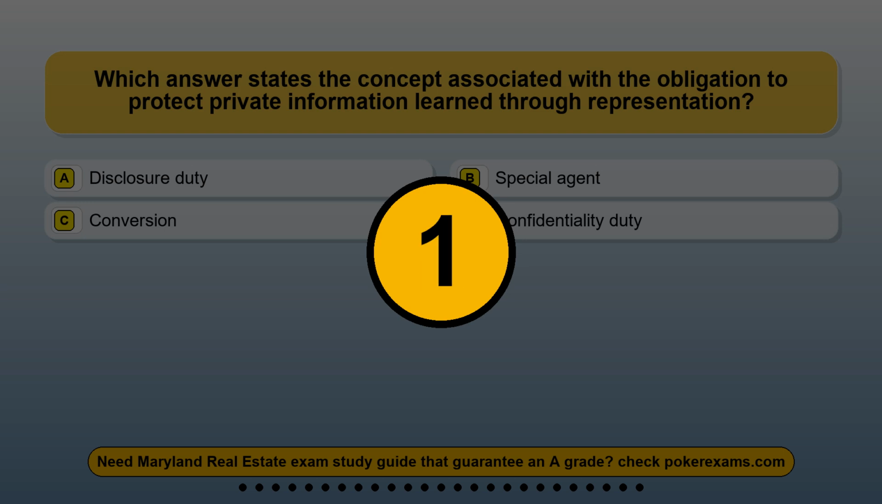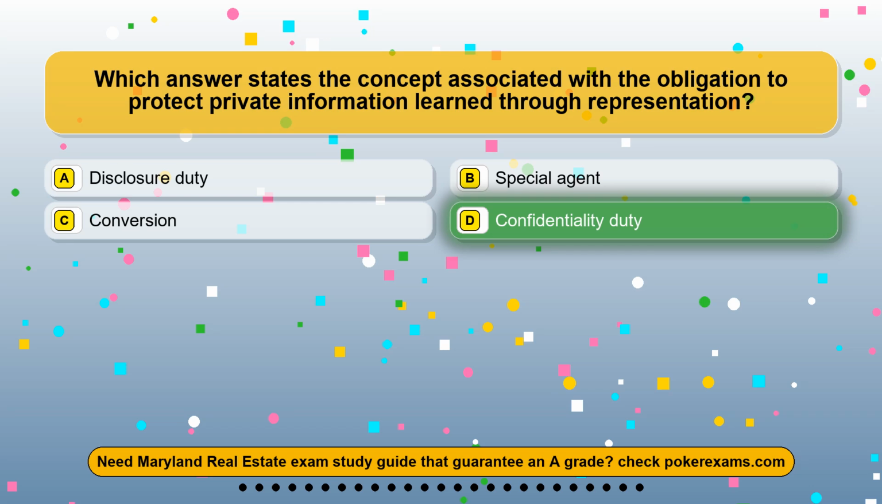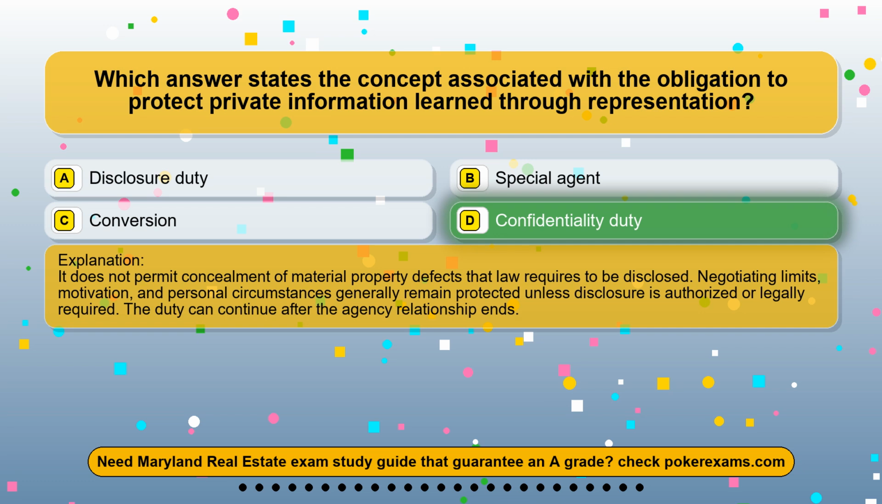The correct answer is option D, confidentiality duty. It does not permit concealment of material property defects that law requires to be disclosed. Negotiating limits, motivation, and personal circumstances generally remain protected unless disclosure is authorized or legally required. The duty can continue after the agency relationship ends.